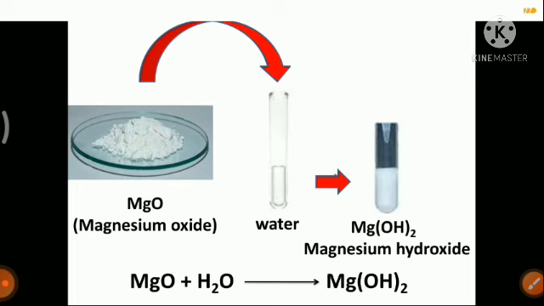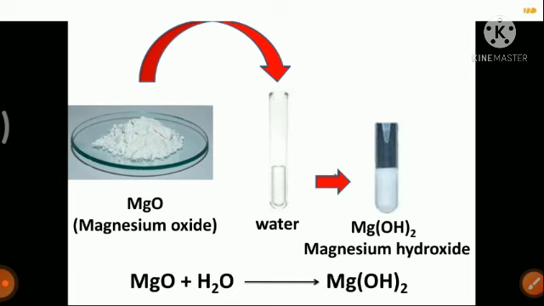If we look at this properly, a change is occurring: we are changing magnesium oxide to magnesium hydroxide by dissolving it in water. That means we are putting magnesium oxide in water so that it changes to magnesium hydroxide. So this is also a change, and in this change also we can see a chemical reaction occurring.